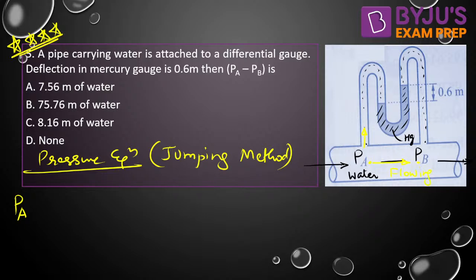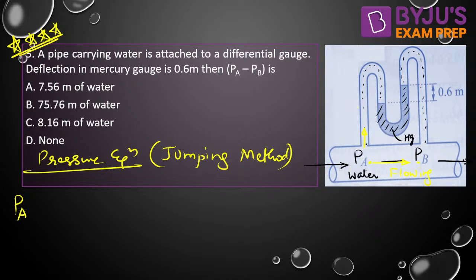Why can we not apply Pascal law between A and B directly? Because there is a flowing fluid, and in a flowing fluid we cannot apply the Pascal or hydrostatic law. Pascal law and hydrostatic law are only valid for static fluid, or fluid which is in hydrostatic condition. That is why we cannot directly jump from A to B. We need to go through the manometer where the fluid is static.